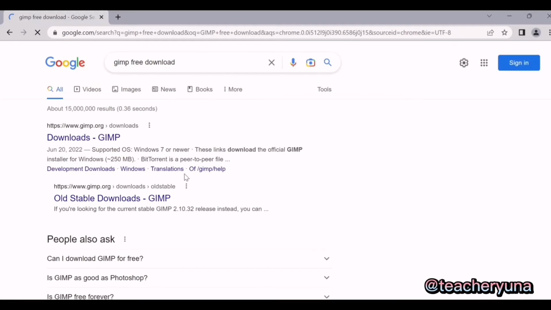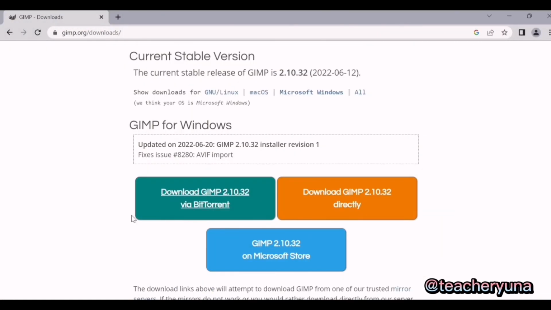Step 2. Click on the download button. Step 3. Next web page will open. Now click on download GIMP directly. You have three choices here, but all you have to do is to click download GIMP directly, the color orange one.